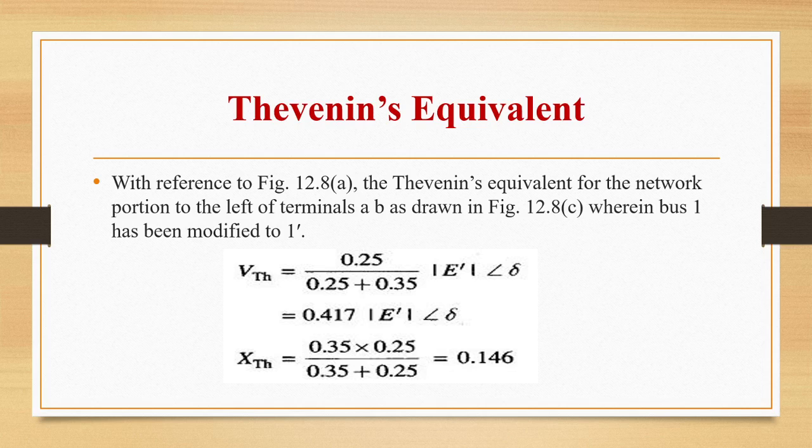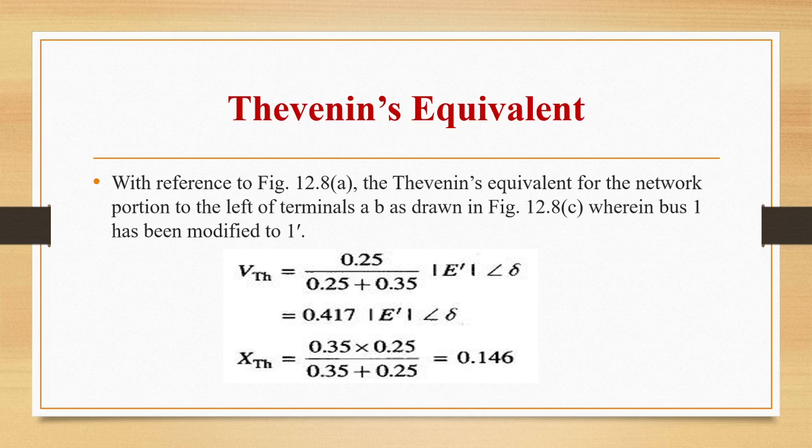X Thevenin we can write as follows. Z is equal to R plus jX, similar to what we have taken for resistances. If two resistances are connected in parallel, the resultant will be R1 R2 by R1 plus R2.